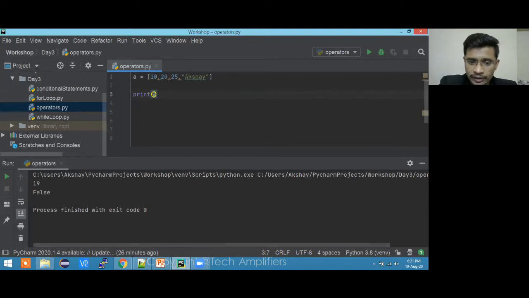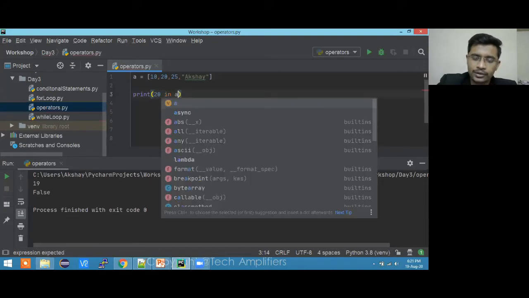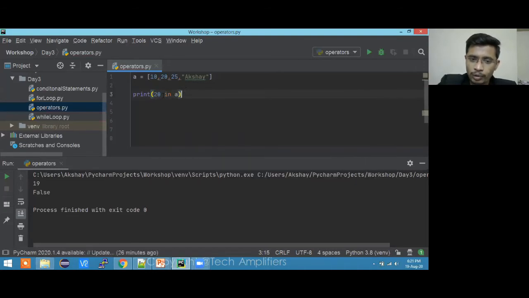So for achieving this, what I'll do is write 20 in A. This is how the membership operator is used: it checks whether 20 is present in this particular A, which is the list. If I do it like this, it will check if 20 is a member of A. If it is, it will return true. If it is not, it will return false.